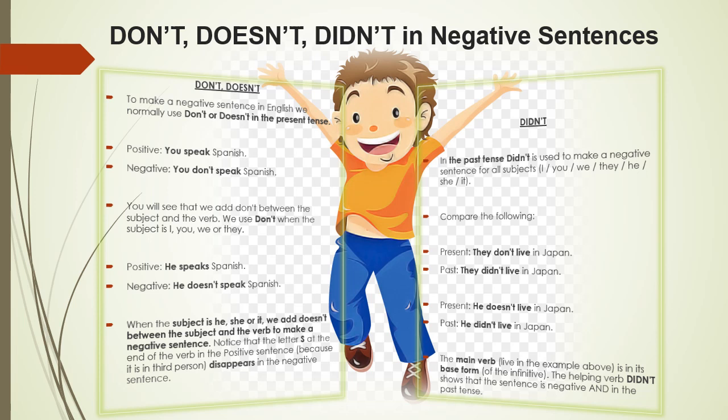Therefore, when we are to write it in the past tense, it will be they didn't live in Japan or they did not live in Japan. Another example is He doesn't live in Japan. In the past tense, it becomes he didn't live in Japan. The main verb is in its base form. The helping verb didn't shows that the sentence is negative and in the past tense.